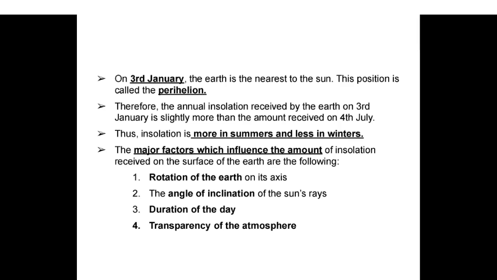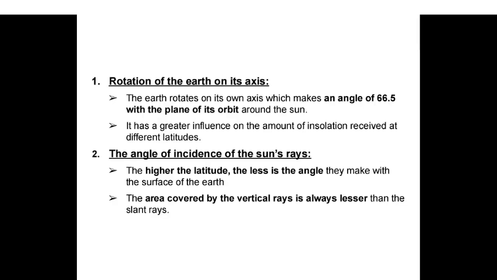Rotation of the Earth on its axis. 2. The angle of inclination of the sun's rays. 3. Duration of the day. 4. The transparency of the atmosphere. Rotation of the earth on the axis: the earth rotates on its own axis, which makes an angle of 66.5 degrees with the plane of its orbit around the sun. It has a greater influence on the amount of insolation received at different latitudes.